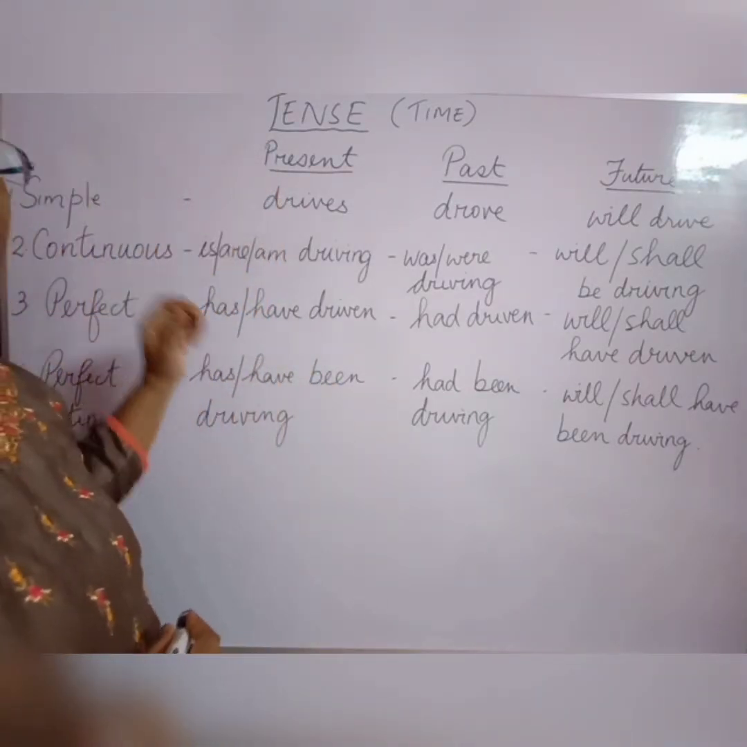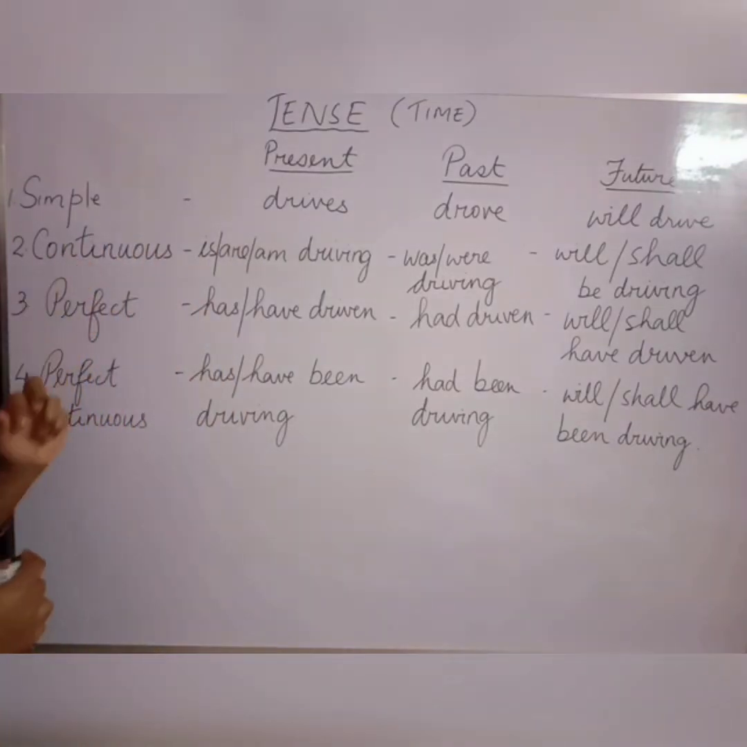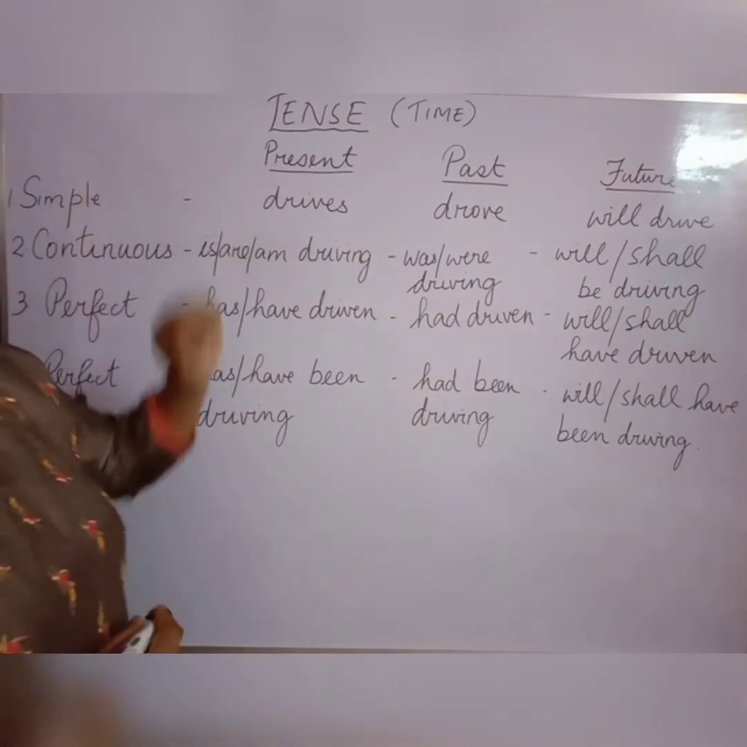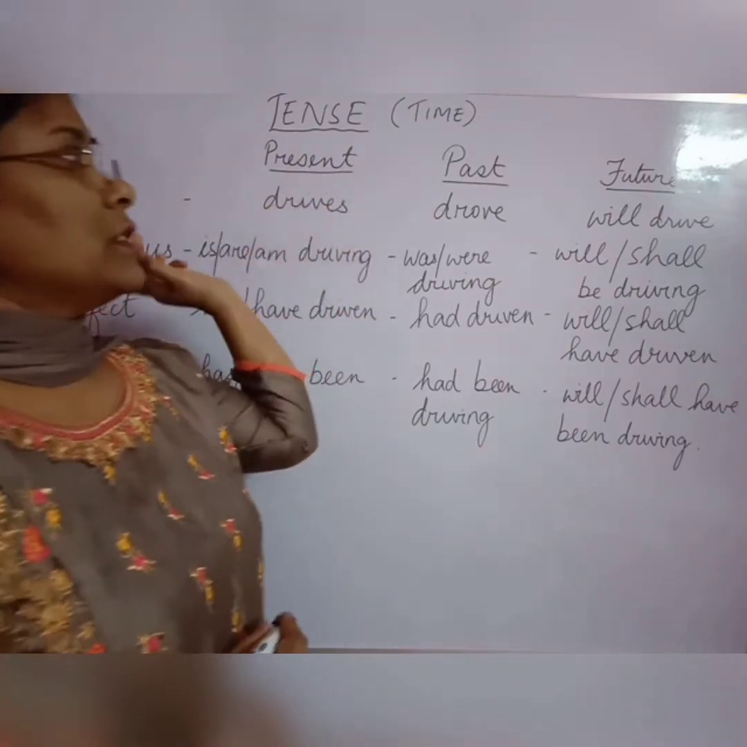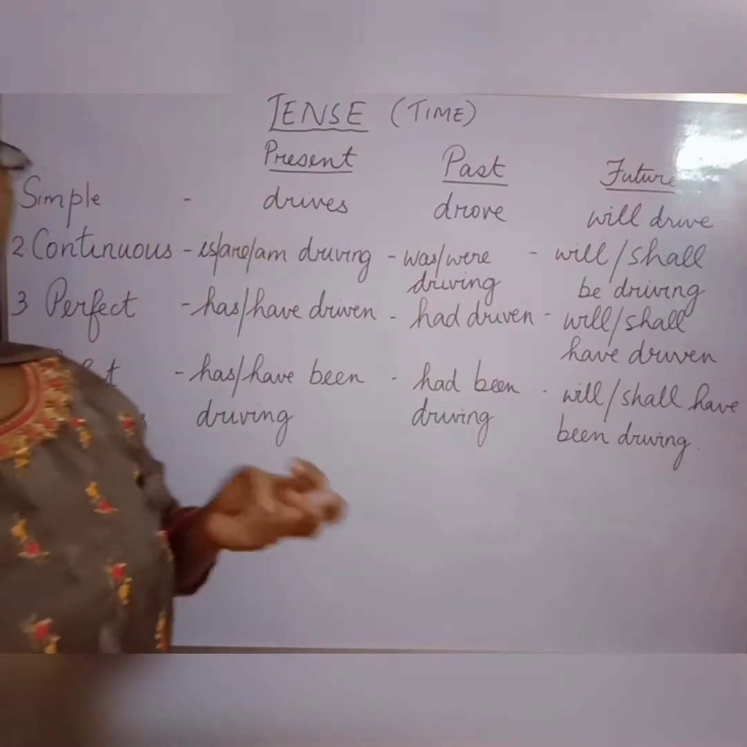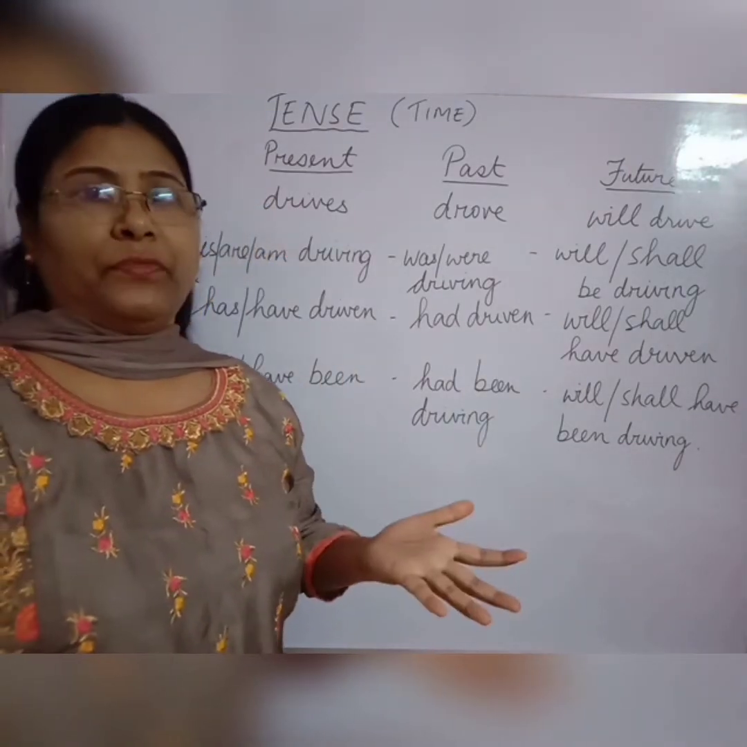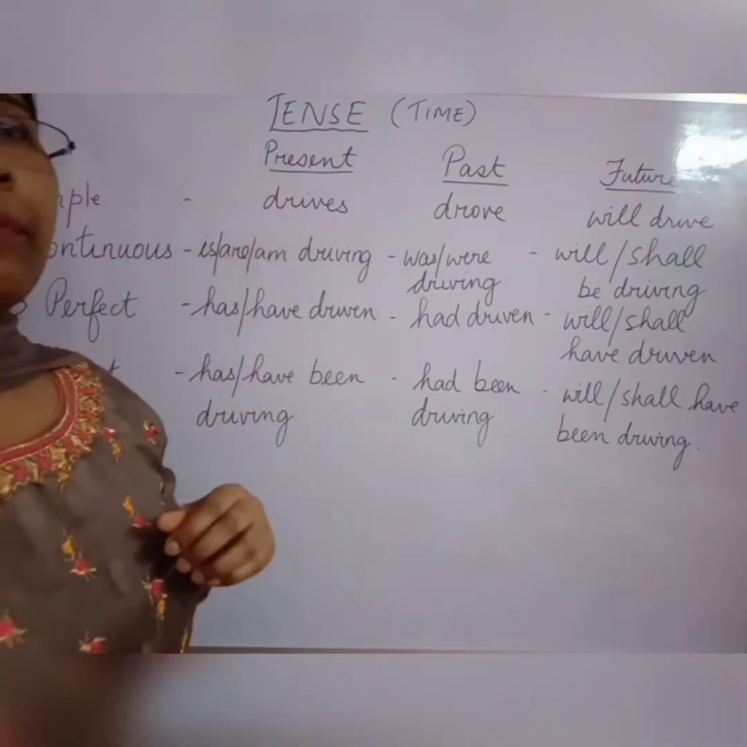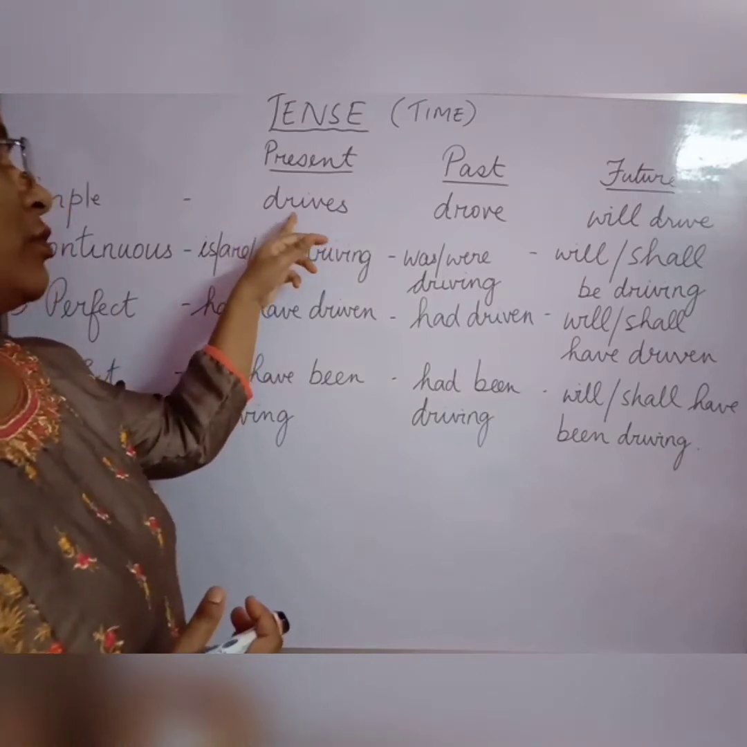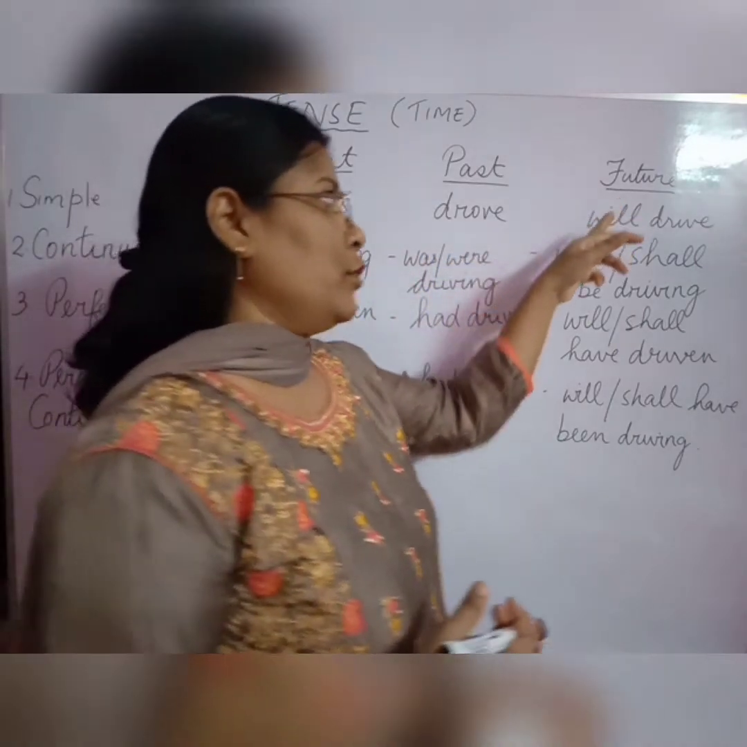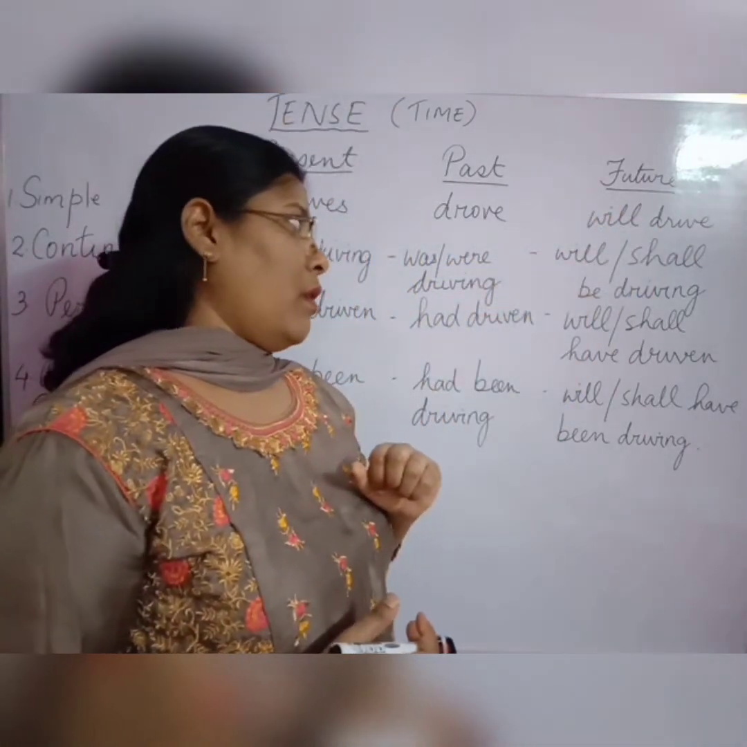Now, tense is further divided into simple tense, continuous tense, perfect tense and perfect continuous tense. A present simple, or you can say simple present tense, a simple past tense, a simple future tense. Okay? Now take one action, drive. Drive, eat, you can take write, anything. Okay, so I have taken an example, drive. Drive in present tense is drives, in past tense it is drove, and in future tense it will be will drive or shall drive.